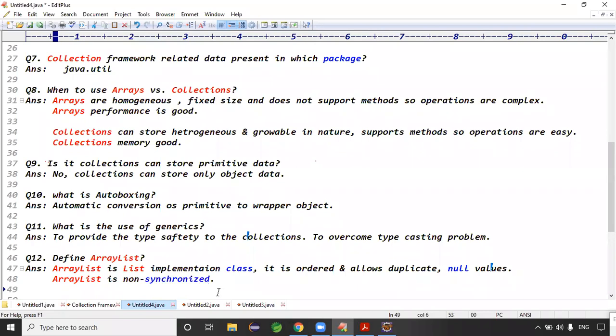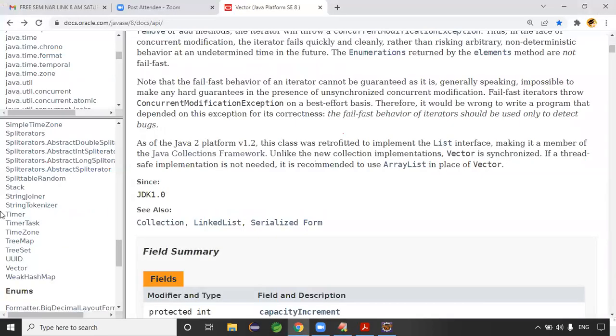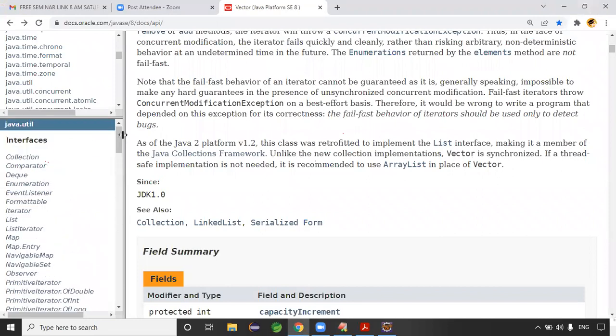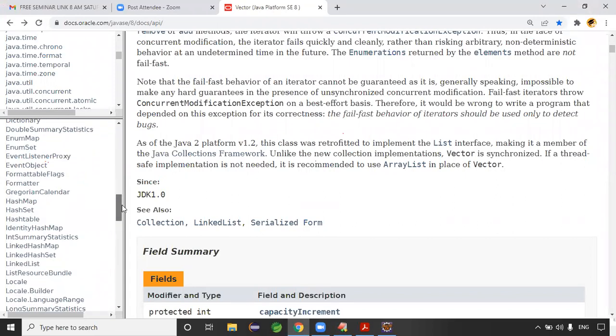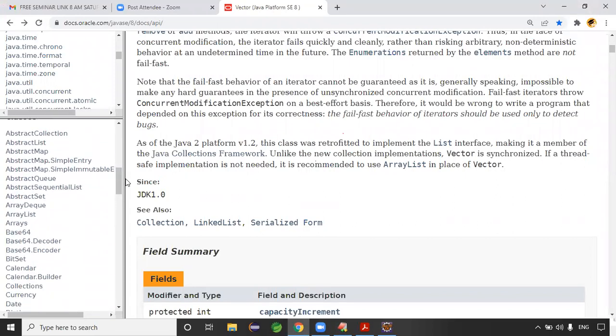And ArrayList is what implementation, guys? ArrayList is a resizable array implementation. I can add this as the first point itself. Let me check the API documentation. We want to check which class, guys? The ArrayList class.